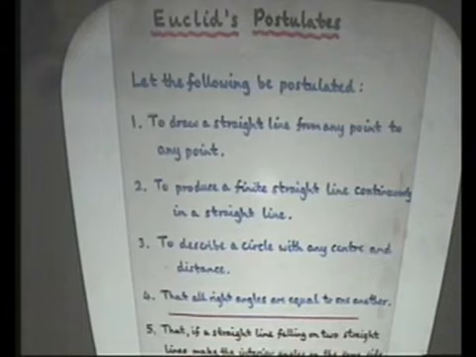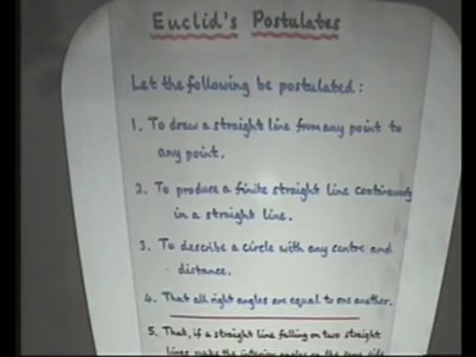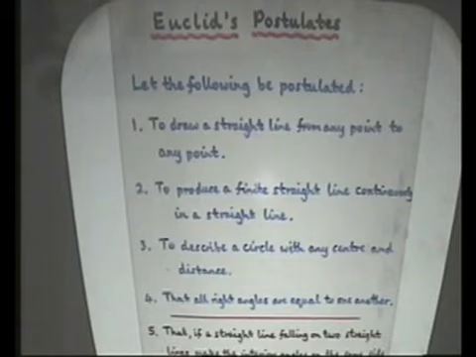And it says that if you've got a straight line, the red one, falling on 2 other straight lines, and if the interior angles, these alpha and beta, add up to less than 180 degrees, less than 2 right angles, then if you extend them as far as you like, eventually they'll meet. Okay? So, as I say, you've got 2 lines here, you've got this line here, these add up to less than 2 right angles, 180 degrees. It says that if you draw these, then they'll meet.